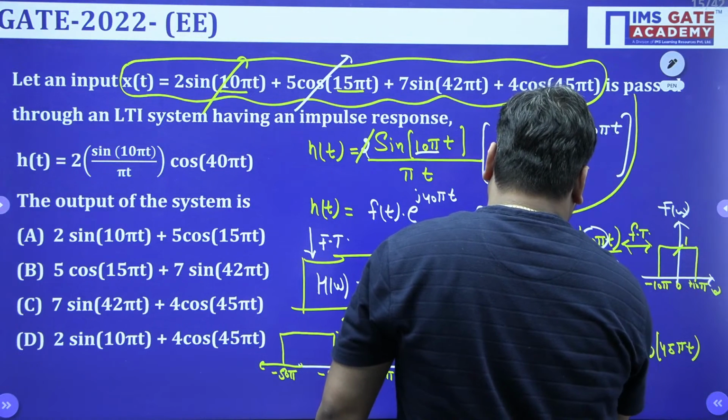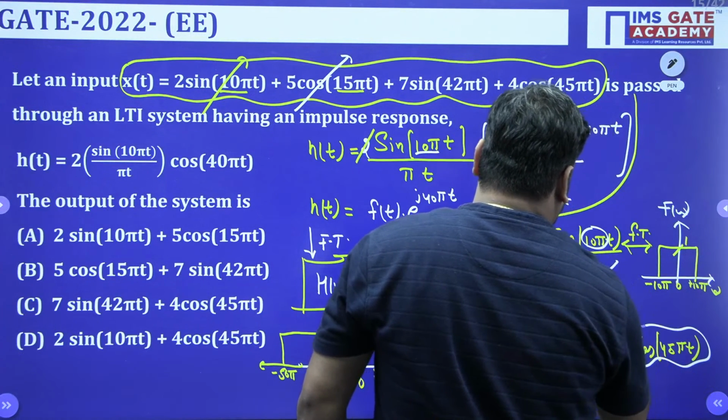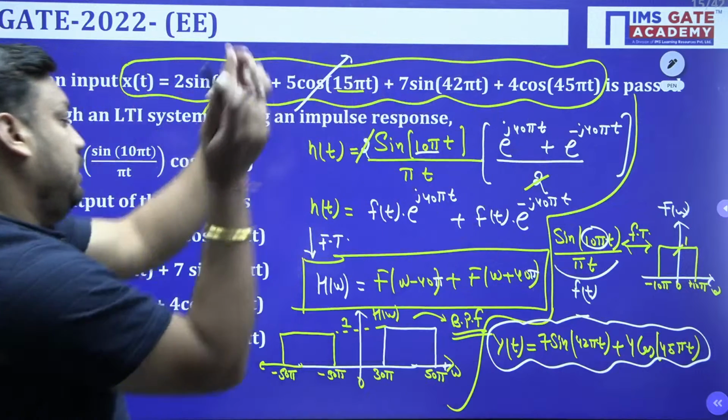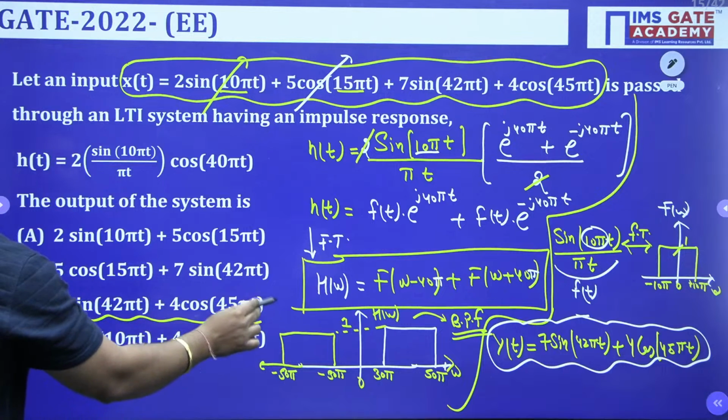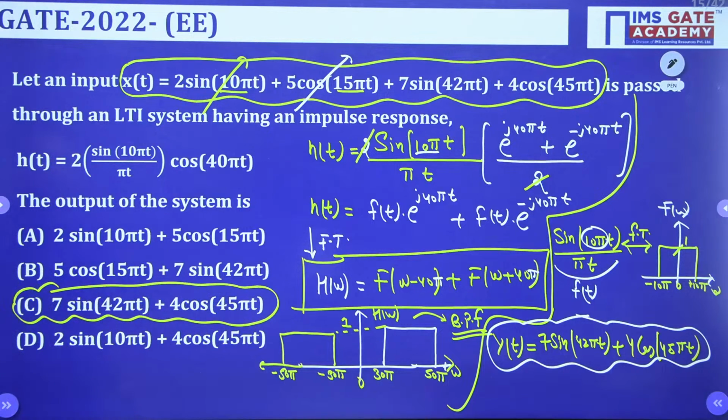This is the only value I am getting. So y(t) is 7 sine 42 pi t plus 4 cos 45 pi t, which is exactly mentioned in option C. So the correct answer is C, guys.